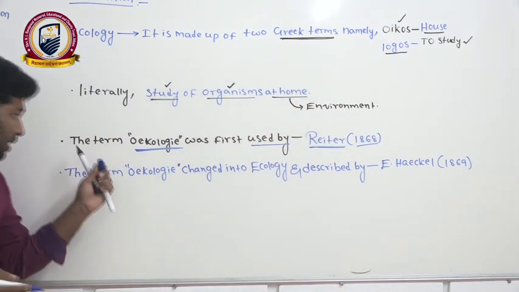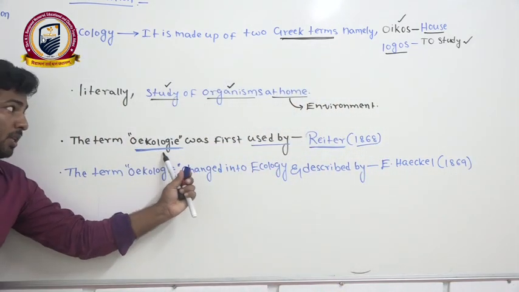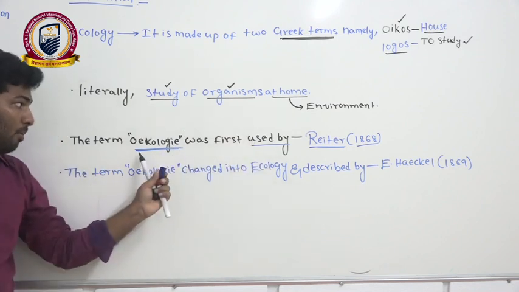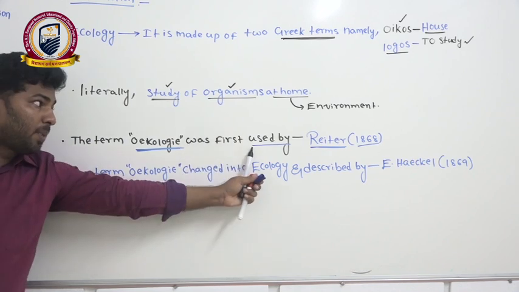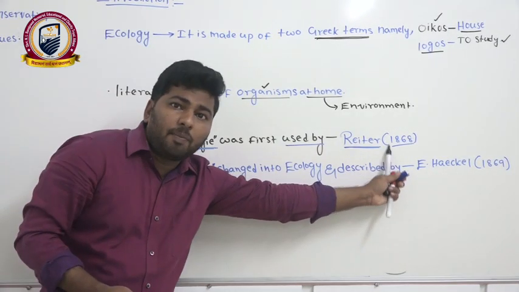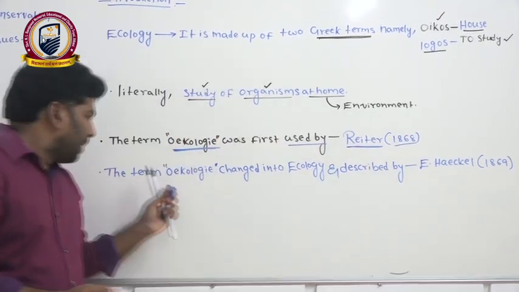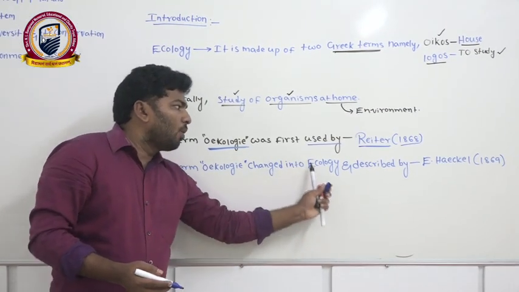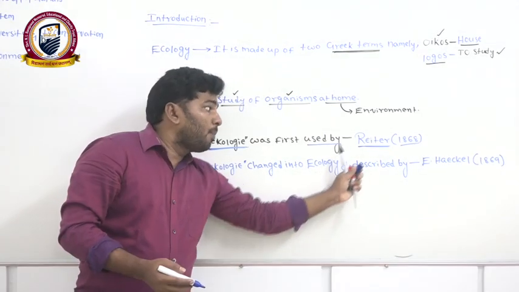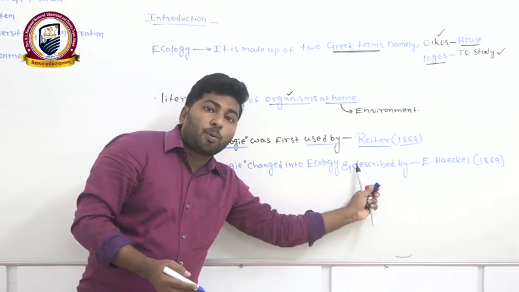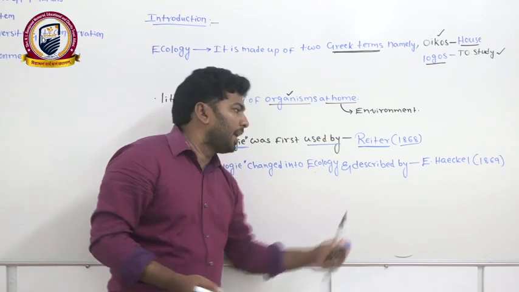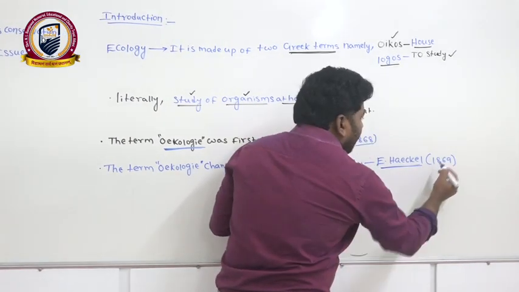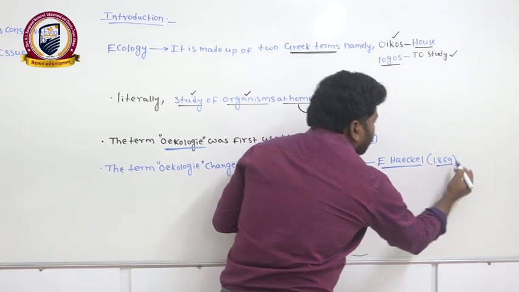Right? You can see here the term oikology was used by the writer. Don't confuse it here. The term oikology was first used by the writer in 1868, but the term oikology changed into ecology and the proper definition was given by Ernest Haeckel in the year 1869.